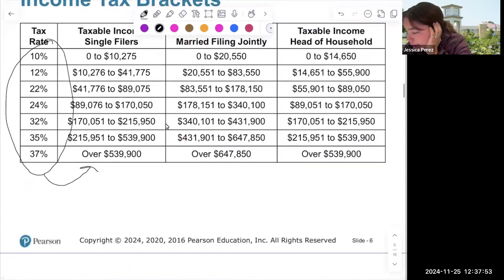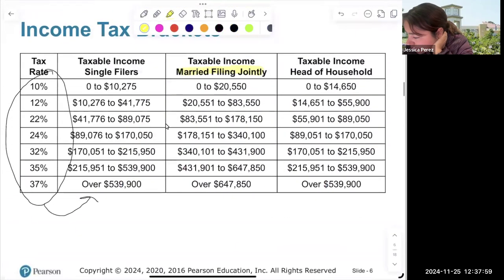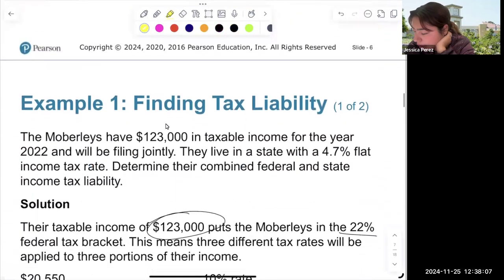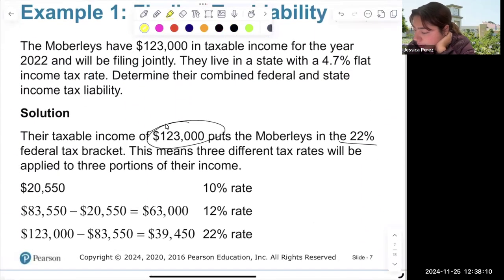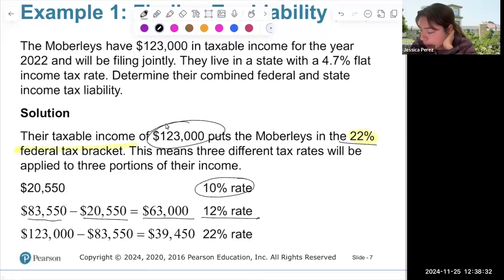Let's go back to our table. It said they're going to file jointly, and it's 123,000, so it's going to be this bracket. 123,000 is here. That means it's 22%. So we know it's going to be 22% for the federal tax. This means three different tax rates are applied to their portion. The first one is 20,550, which has a 10% rate. Anywhere between 20,550 and 83,000, the 63,000, it's a 12% rate.